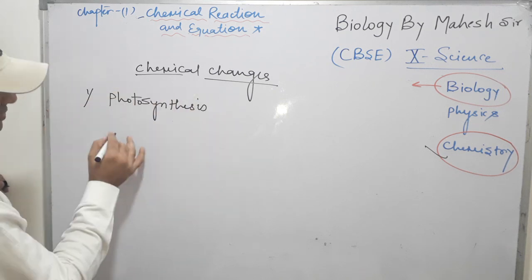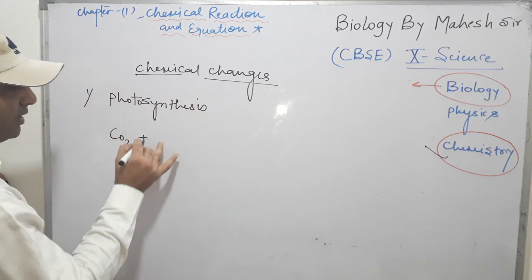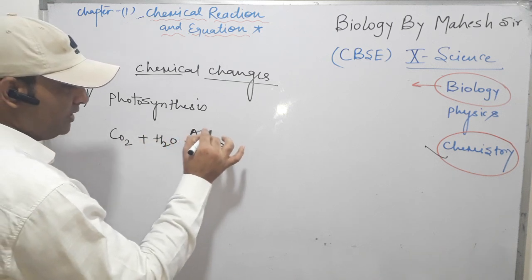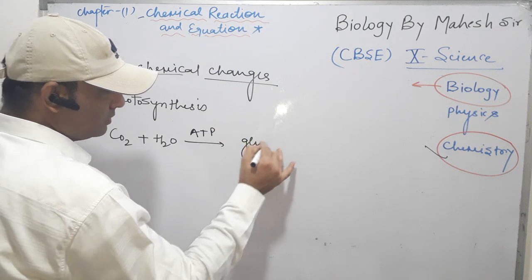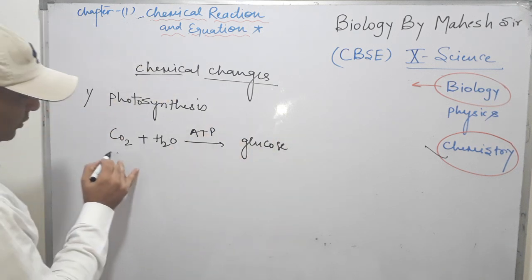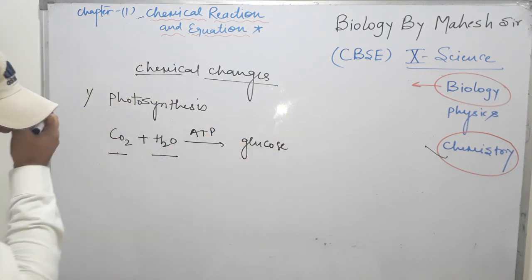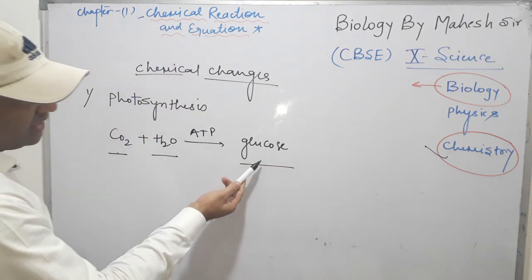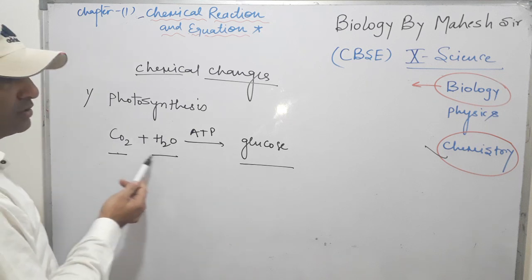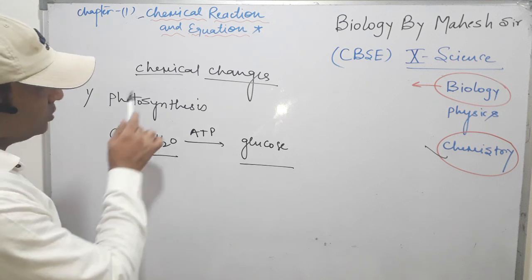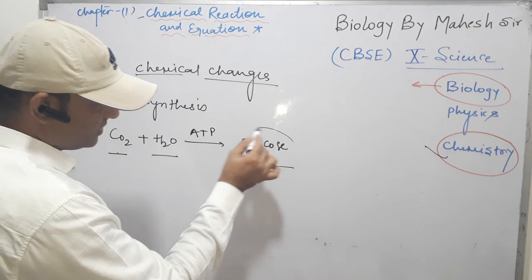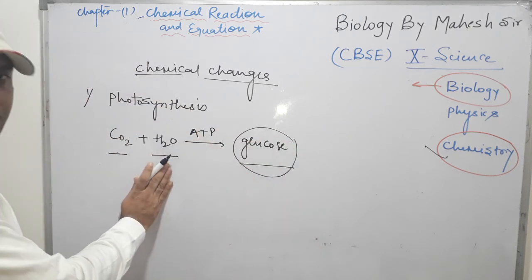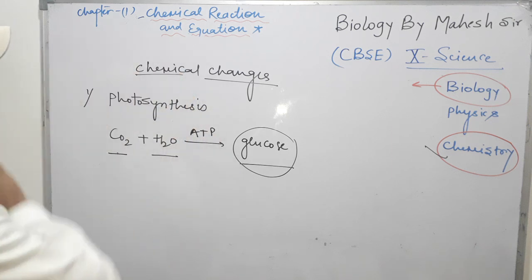In photosynthesis, carbon dioxide and water, in the presence of ATP, produce glucose. Clear? So in this process, carbon dioxide and water produce a new type of substance. We are unable to immediately convert the glucose back into carbon dioxide and water. That time it is called a chemical change. So a new substance is formed. Glucose has different properties from carbon dioxide and water. So that time the change is a chemical change.